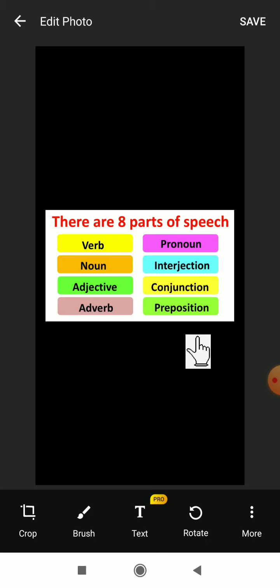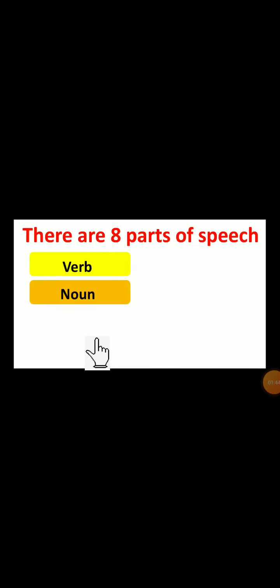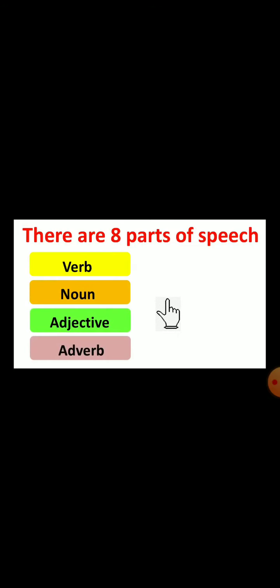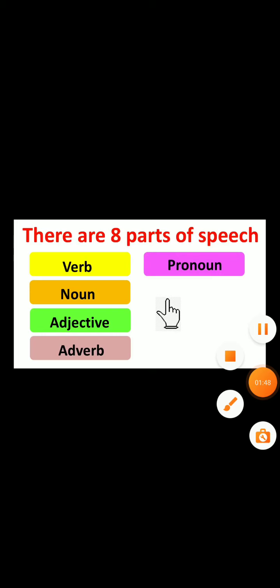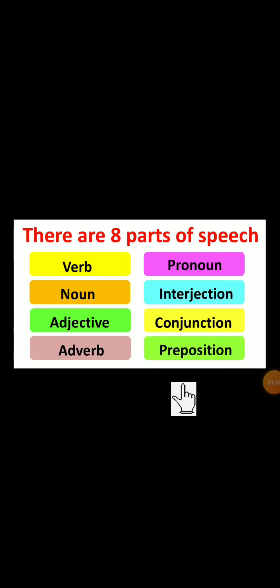See here. How many? There are 8 parts of speech: verb, noun, adjective, adverb, pronoun, interjection, conjunction, and preposition. So these are 8 parts of speech. Now one by one we have to see. Let's see.